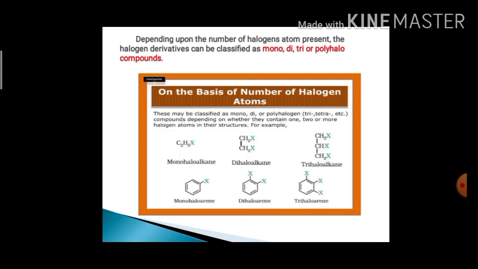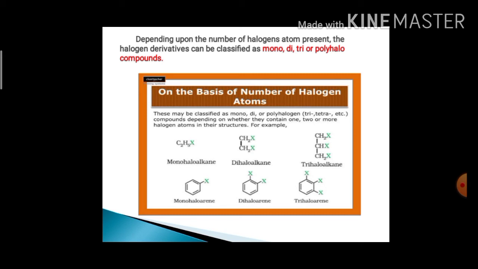Also, haloalkanes are classified based on the number of halogen atoms present in their structure, as monohaloalkane, dihaloalkane, trihaloalkane or polyhalo compounds. A few more examples are shown in my video.